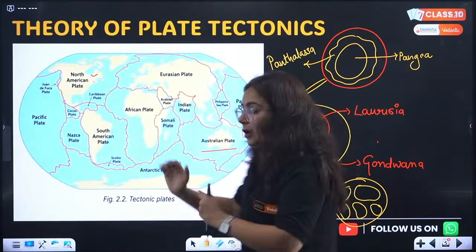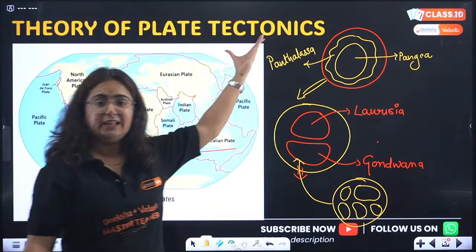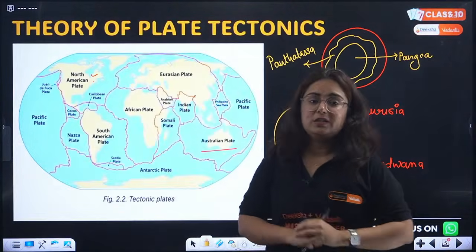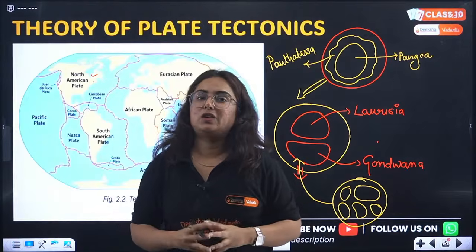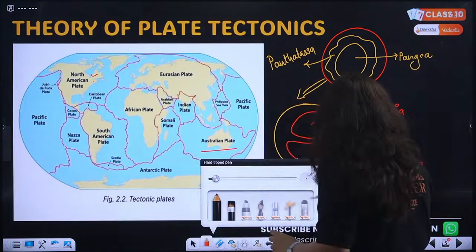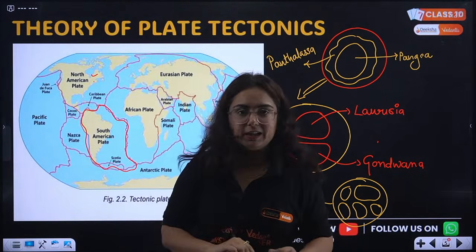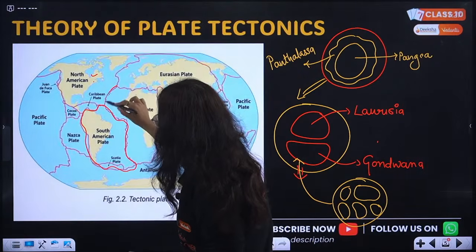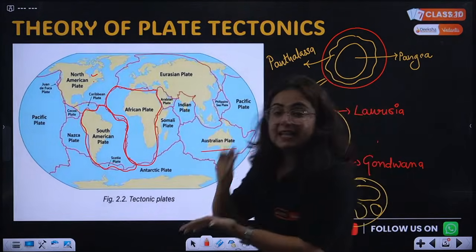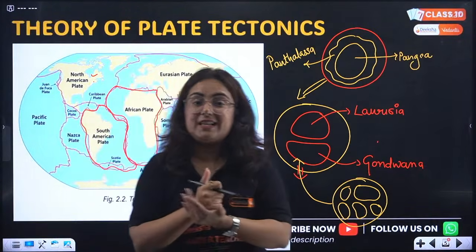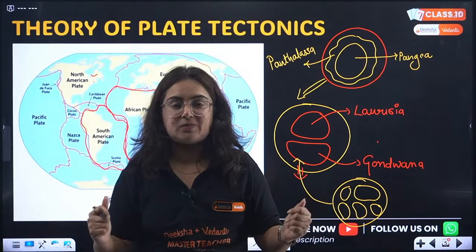Now, ma'am, you told us this theory. This is referred to as the theory of plate tectonics. How are you going to prove this theory? What scientists did was they started joining these jigsaws. This is your South American plate. Don't you think it is going to fit with the African plate? Right now they have joined that jigsaw puzzle. So the land boundaries of these continents fit easily with the other one. Getting my point or not?